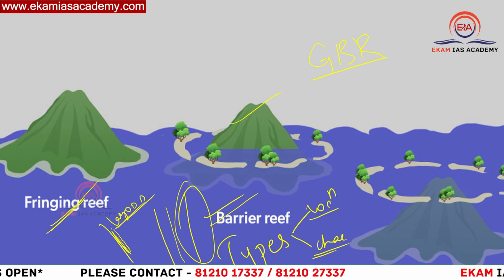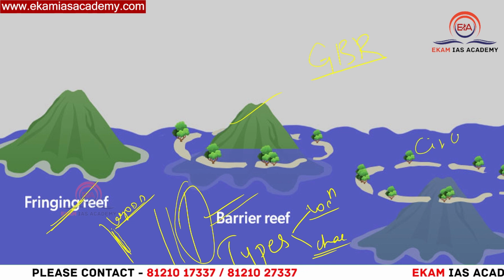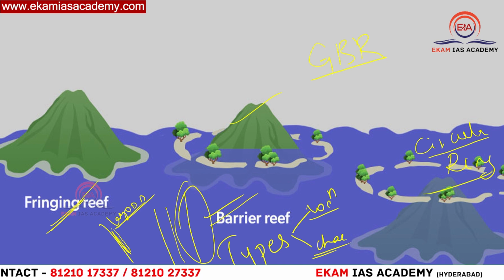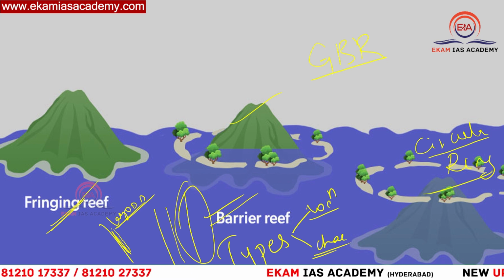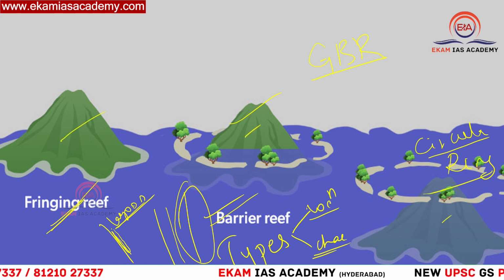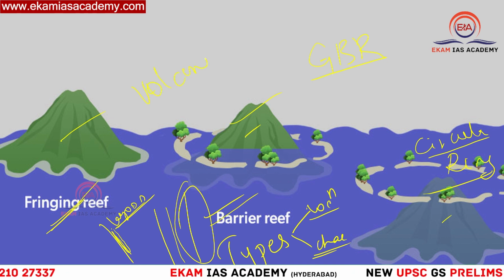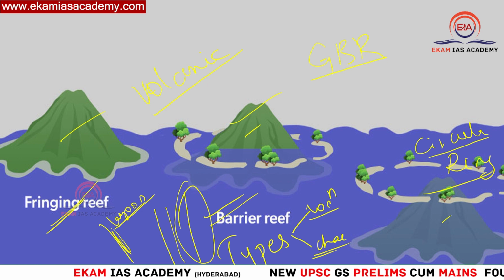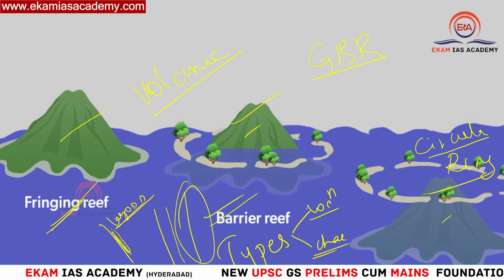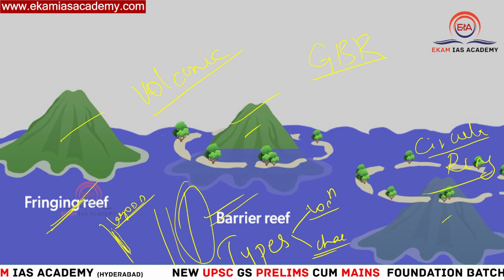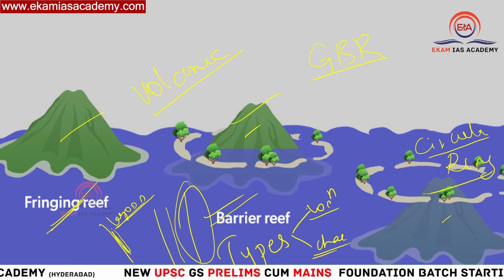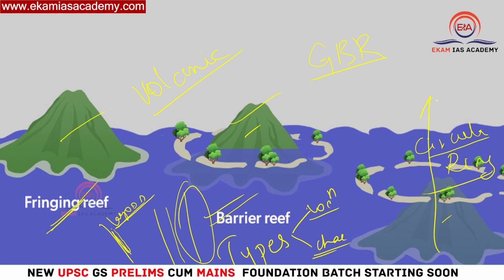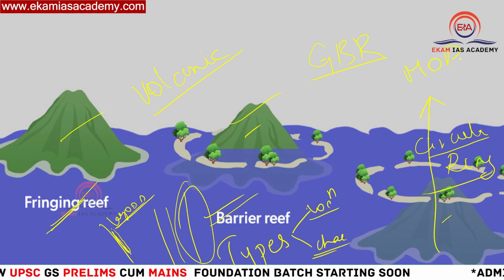Then you have atolls. Atolls are nothing but circular or ring shaped coral reefs. Remember, all these three categories are formed on volcanic islands. Volcanic islands means in oceanic basins, if there is an eruption of magma and it cools and solidifies later on, it will form an island. Based on this only, we have these types of reefs, and most commonly, atolls will be present in mid-oceanic ridges.